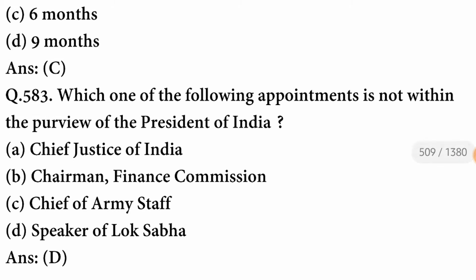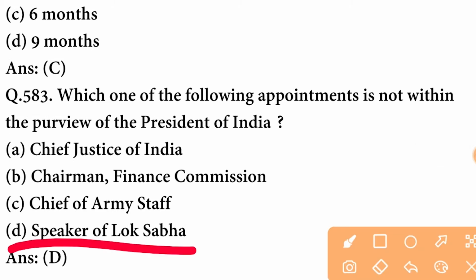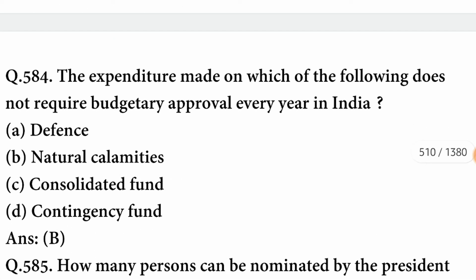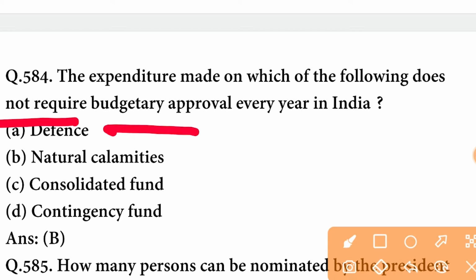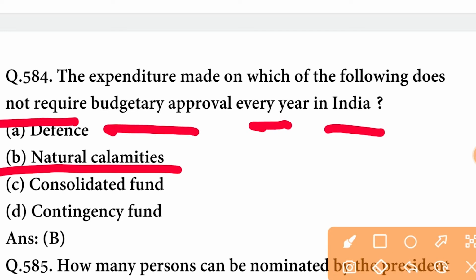Which one of the following appointments is not within the purview of the President of India? This is the Speaker of Lok Sabha. The option is correct. The expenditure made on which of the following does not require budgetary approval every year in India? It is natural calamities.